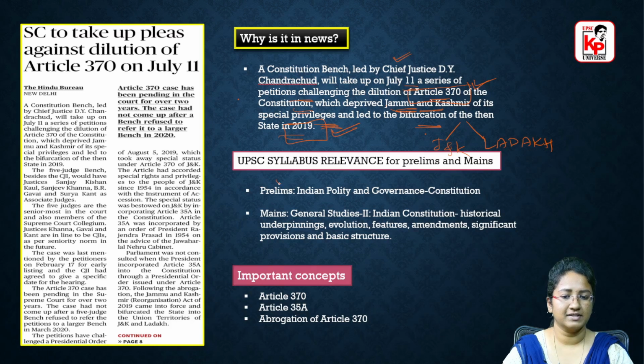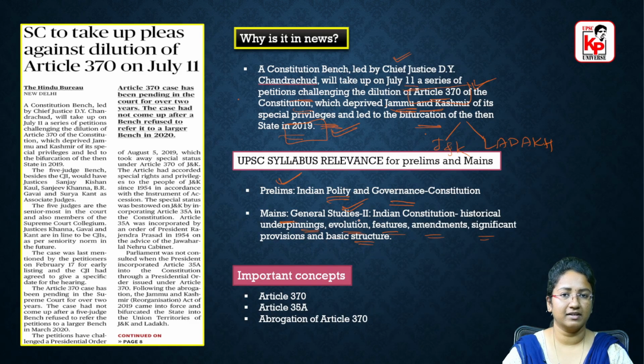Coming to the UPSC syllabus relevance, for prelims it comes under Indian Polity and Governance, Constitution, and for mains it comes under General Studies 2: Indian Constitution, Historical Underpinnings, Evolution, Features, Amendments, Significant Provisions and Basic Structure.